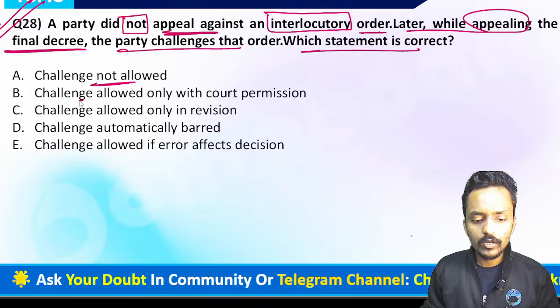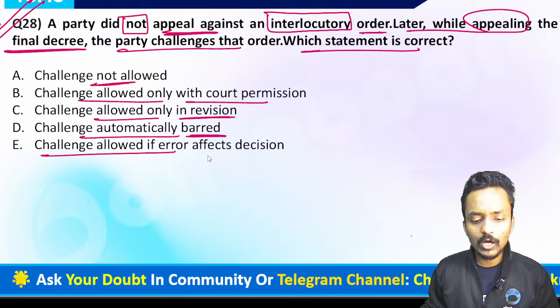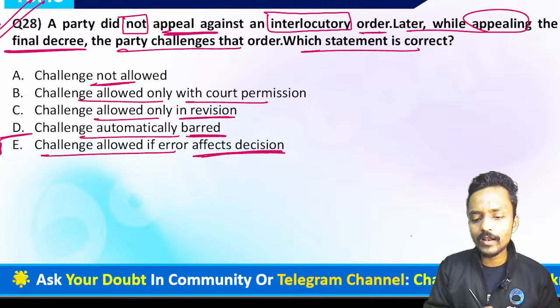The options are: challenge not allowed, challenge allowed only with the court's permission, challenge allowed only in revision, challenge automatically barred, and challenge allowed if the error affects the decision. Guys, the challenge shall only be allowed if there is an error that affects the decision.